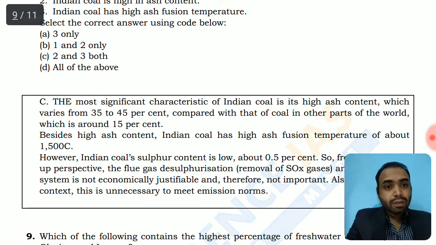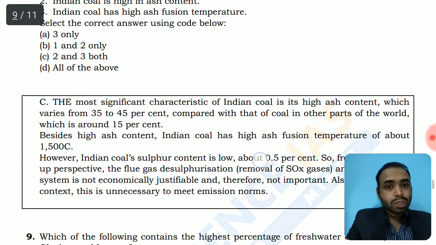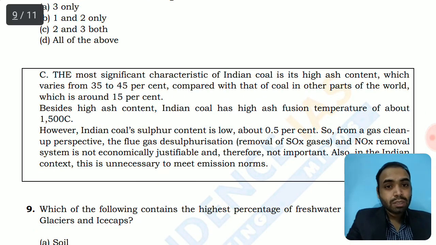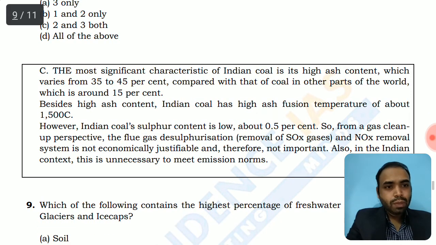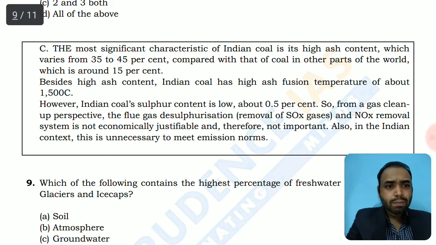Besides high ash content, Indian coal has high ash fusion temperature. The fusion temperature is around 1500 degrees, so it's a very high melting fusion temperature. However, Indian coal's sulfur content is low. It's about 0.5%. So there is no need of desulfurization before using this coal. From the gas cleanup perspective, flue gas desulfurization, that is removal of SOx and NOx, so sulfur dioxide and nitrogen dioxide, is not economically justifiable in the context of Indian coal, and therefore not important, also because 0.5% of sulfur is not so significant to be desulfurized.